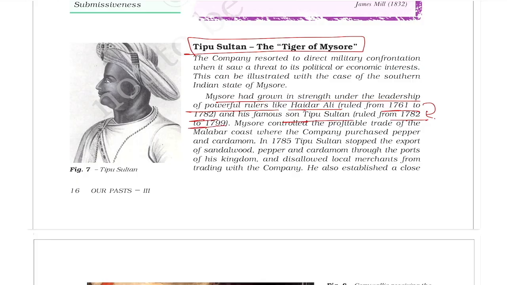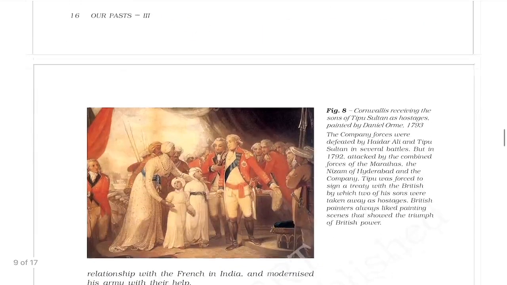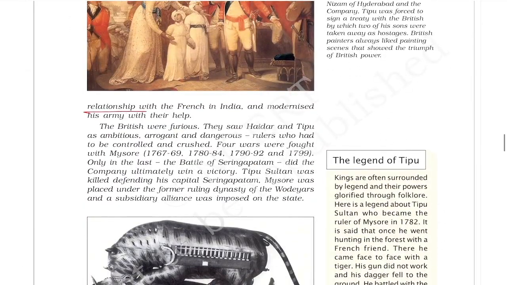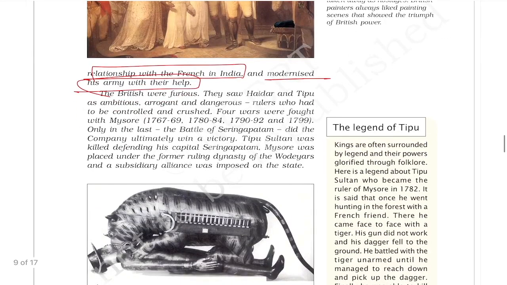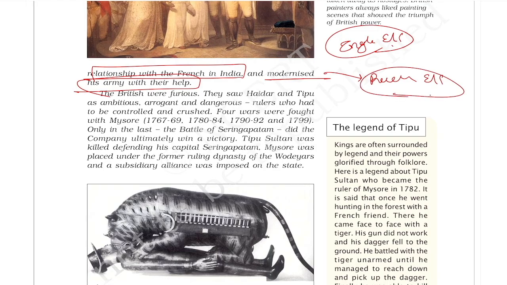Actually, Hyder Ali and Tipu Sultan were favorable to the French and not the East India Company. They had a close relationship with the French, and they also modernized their army with the help of the French. Now, suppose the English East India Company is powerful and Mysore was close to the French East India Company. Can the East India Company tolerate this? No. So they fought against Mysore.